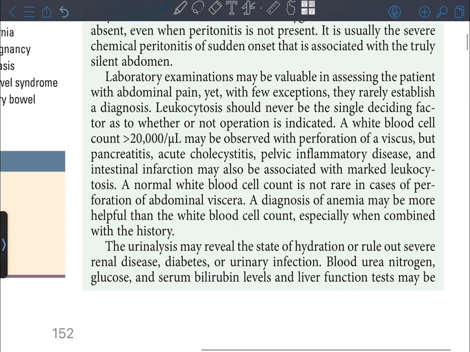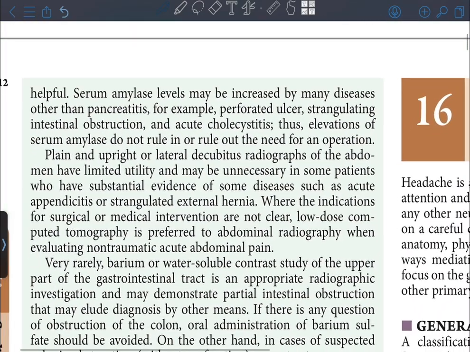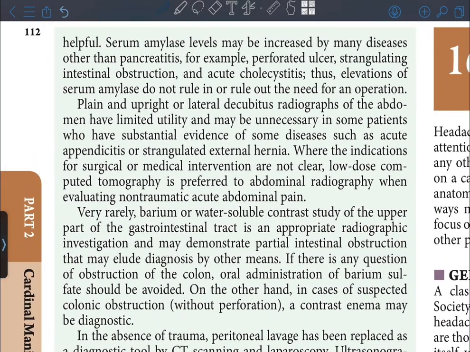The urine analysis may reveal the state of hydration or rule out severe renal disease, diabetes, or urinary infection. Blood urea nitrogen, glucose, and serum bilirubin levels and liver function tests may be helpful. Serum amylase levels may be increased by many diseases other than pancreatitis, for example, perforated ulcer, strangulating intestinal obstruction, and acute cholecystitis. Thus, elevations of serum amylase do not rule in or rule out the need for an operation.